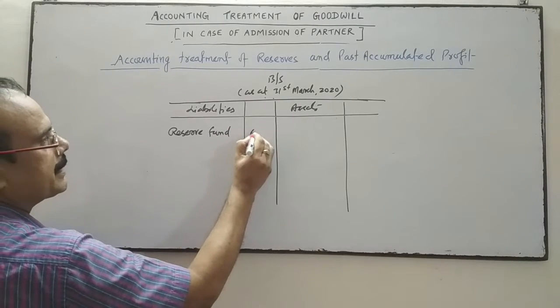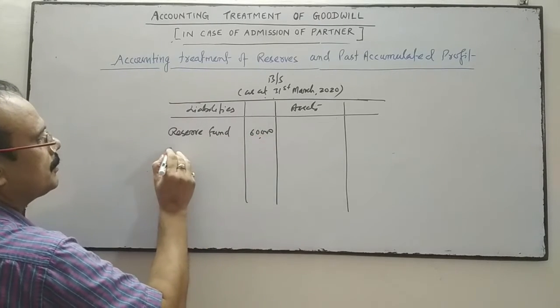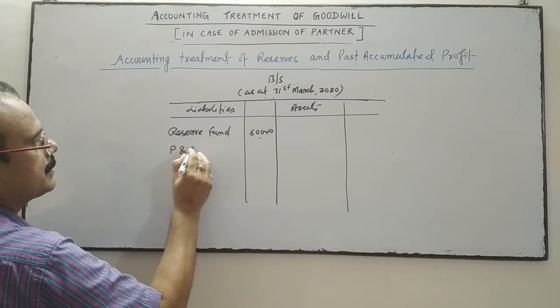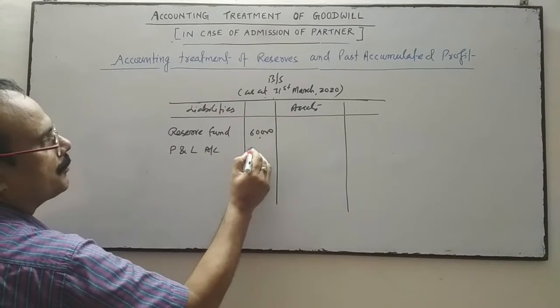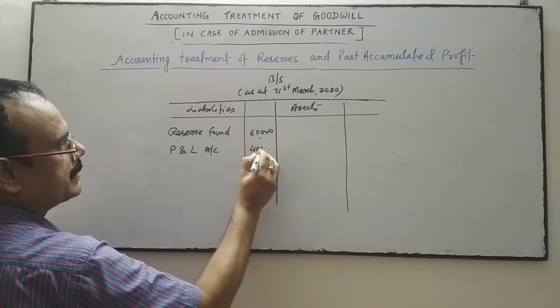Suppose it is 60,000, and profit and loss account 40,000 is given.